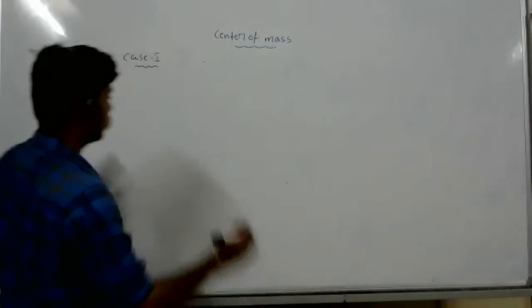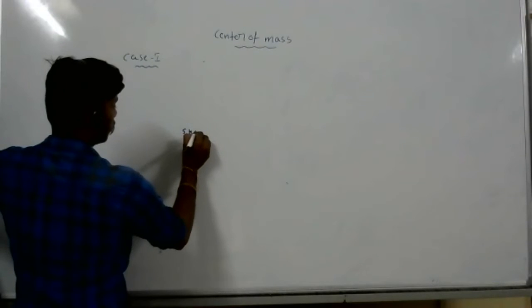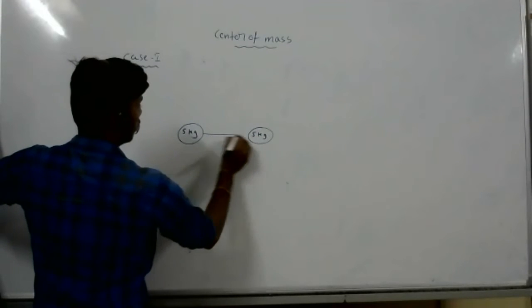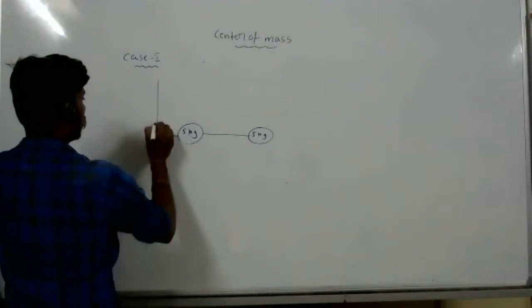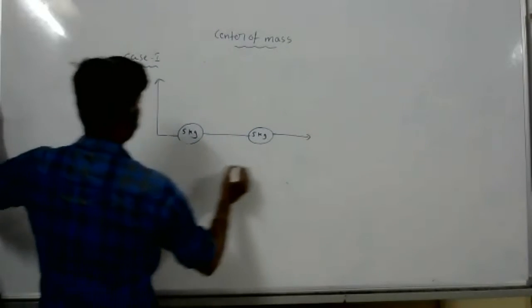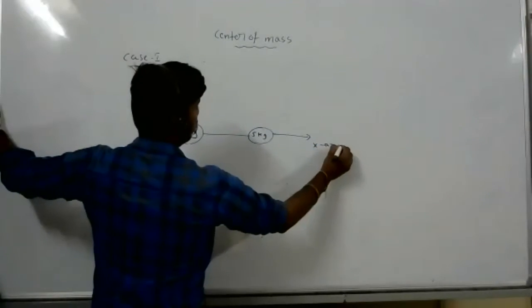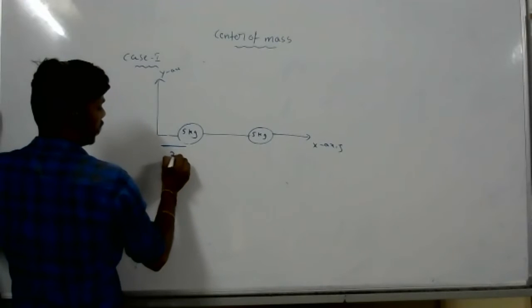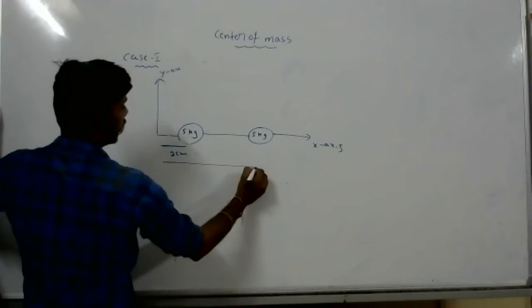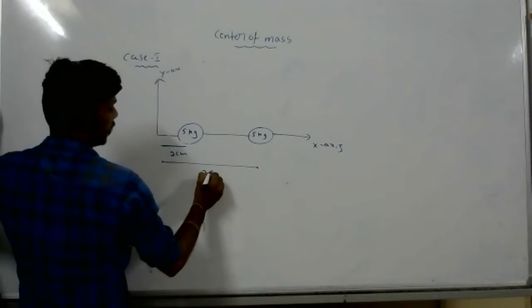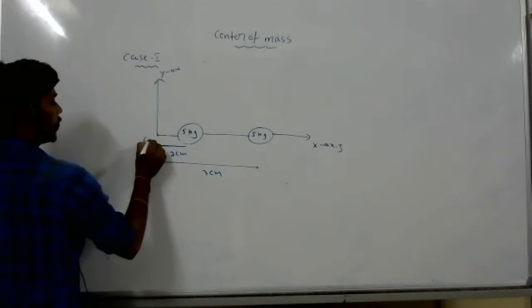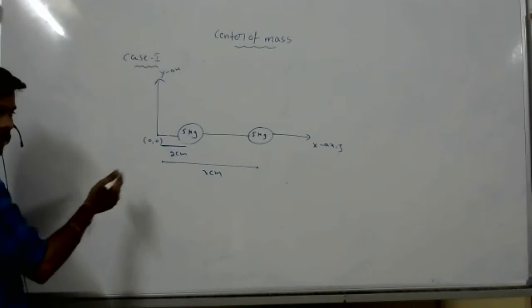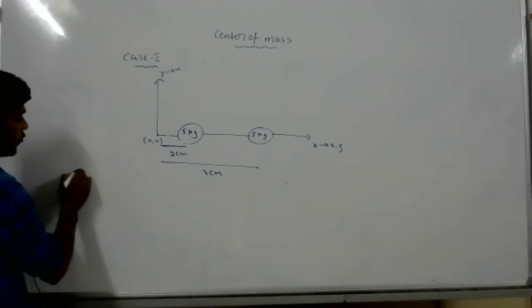Look at this. 5 kg, 5 kg, x-axis, y-axis. From here to here is 2 centimeters. From here to here, I have taken 3 centimeters. It is the origin 0, 0. Now tell me the formula for center of mass. How to find the center of mass? First, x center of mass.